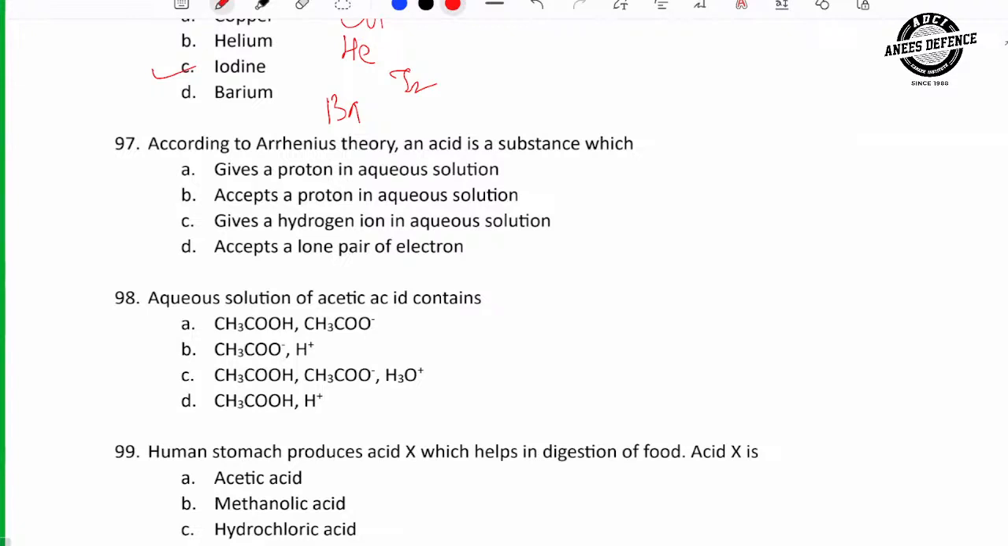According to Arrhenius theory, what is acid? Acid is a substance which forms H plus ion in water. What is H plus ion? It forms a proton in aqueous solution.